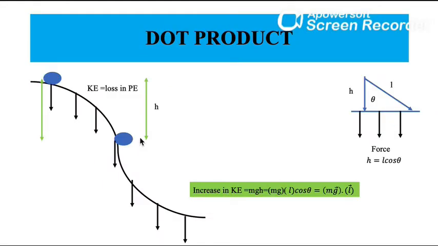Now we will see two important operations on vectors which are related to physical quantities, that are dot product and cross product. Suppose a ball is falling down a hill. Then the force of gravity at each point is downward.